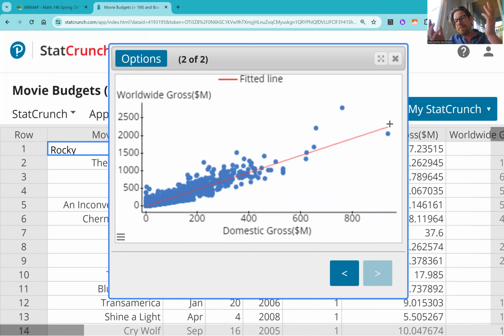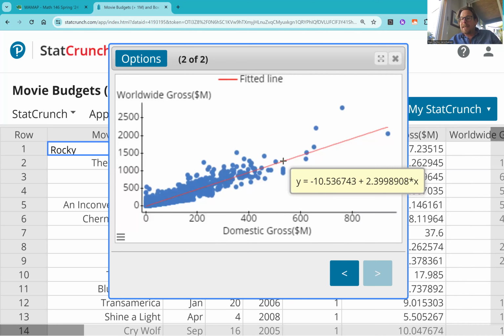A lot of this is kind of baked in anyway. If a movie makes money in the United States, it's already made that money worldwide. So in other words, if a movie makes $100 million in the US, it's already made $100 million worldwide. So there's a certain amount of that that's baked in. But then you can see the regression does a pretty good job.